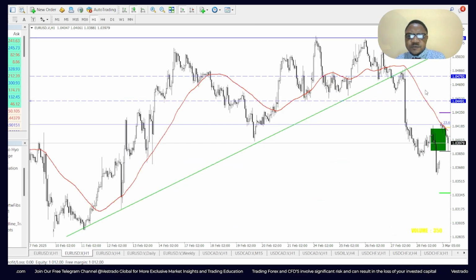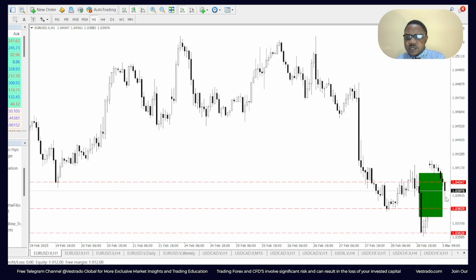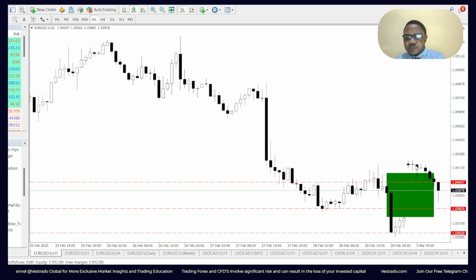Now, more significantly, on the 1 hour chart, there's something else that's quite visible here. We see a gap. Okay, weekend gap. Price is moving from this weekend gap right here, and it's currently looking to close it. It's gone past the first support point here, 1.0404. There's a good chance it wants to close the gap. Hence, the next most likely target could be 1.0382, the complete closure of the gap. Okay, look out for that.